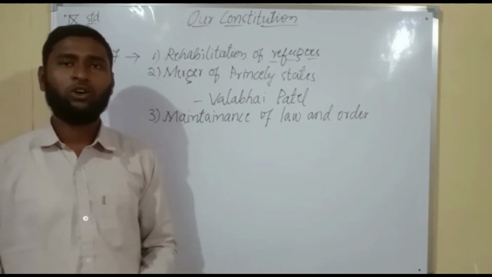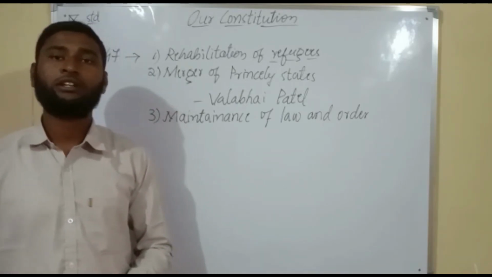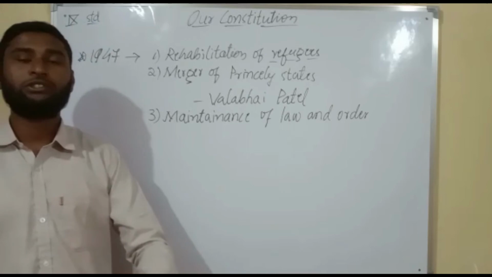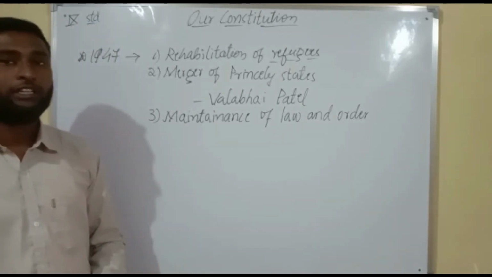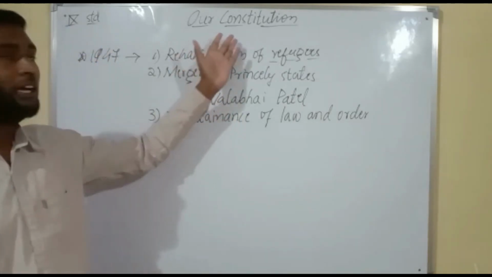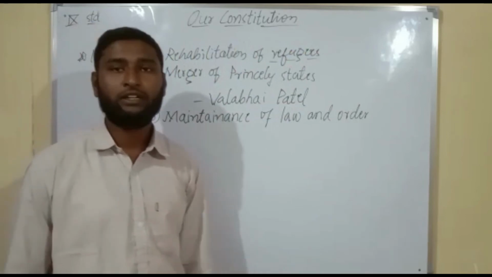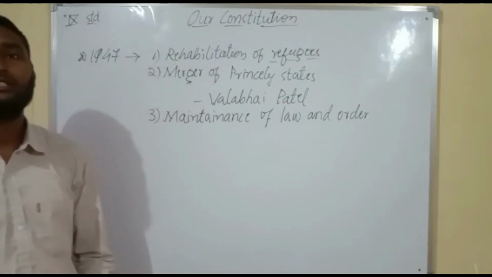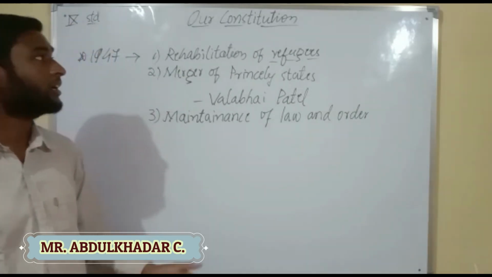A constitution is a set of basic rules and regulations which guides the administration of the state or the country. The Indians needed the constitution to maintain law and order in the country. So all the Indian leaders gathered and met to form a constitution.